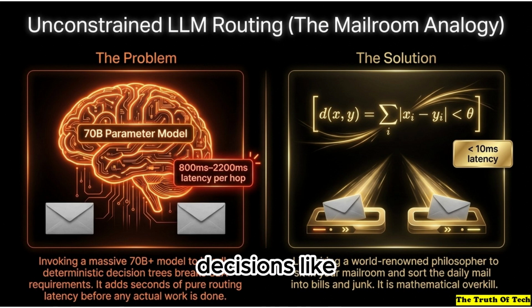Like what kind of decisions? Like using an LLM to decide if a user needs the billing department or the password reset page. Oh God. And doing that adds anywhere from 800 to 2200 milliseconds per hop. So using a massive model just to route a password reset is like hiring a world-renowned philosopher to work in your mailroom. Yes, it's just incredible mathematical overkill.